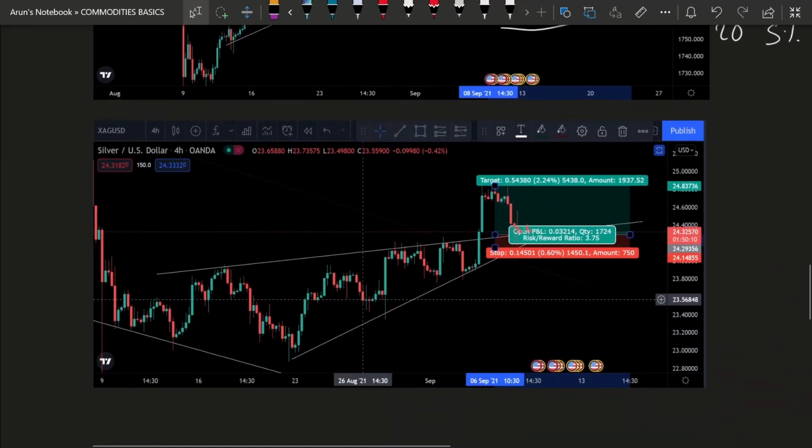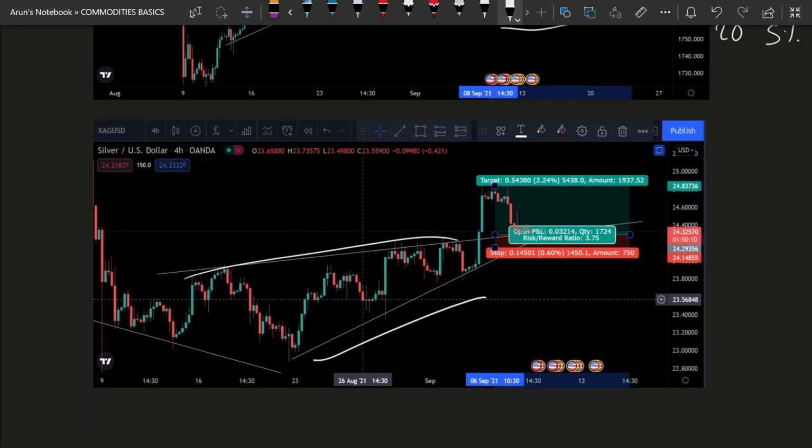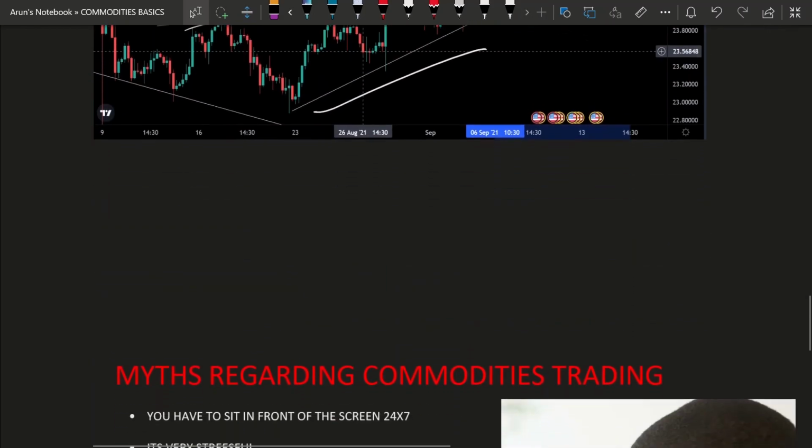Similarly with silver, if you actually see, there's a very good risk to reward, as you can see that the triangle pattern has been broken out on the upside. So that is why it has very good risk to reward ratios in commodities trading.